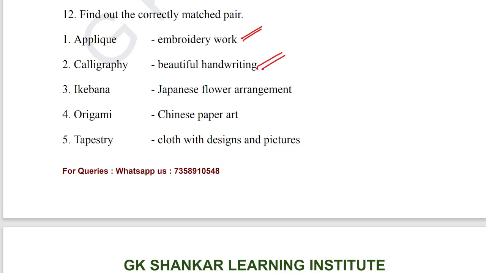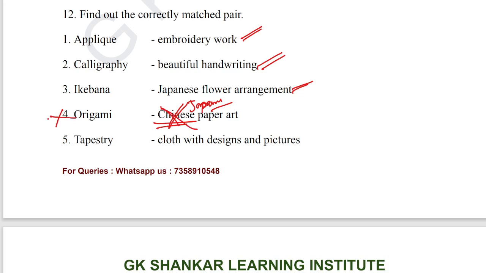The third one, ikebana. Ikebana is a Japanese flower arrangement, which is correct. Origami is a Japanese paper art, not a Chinese art. So the fourth pair is incorrectly matched here.